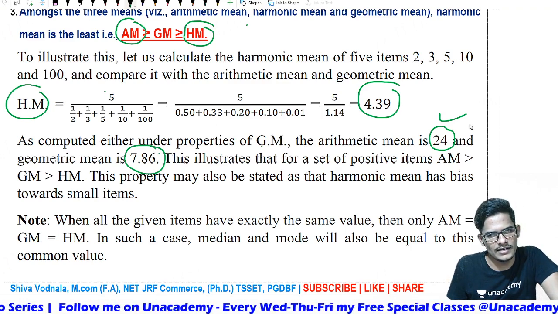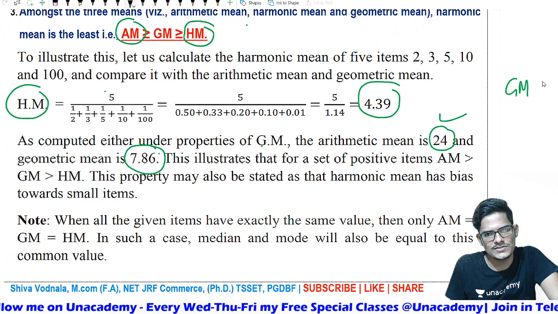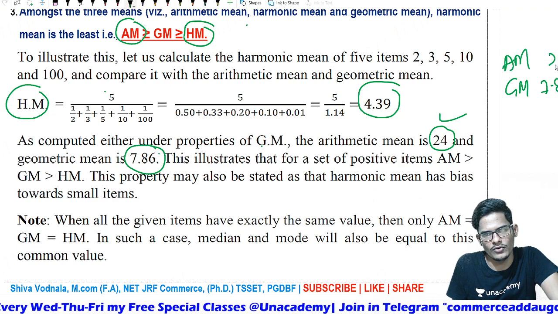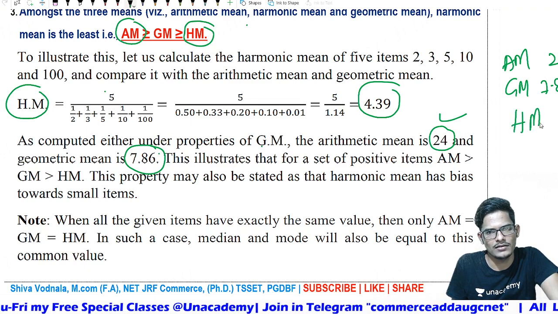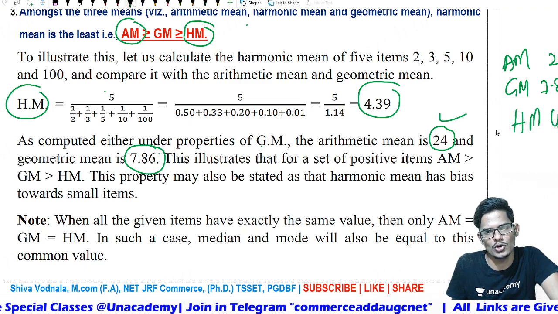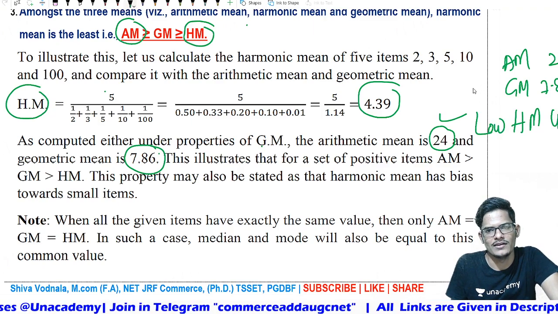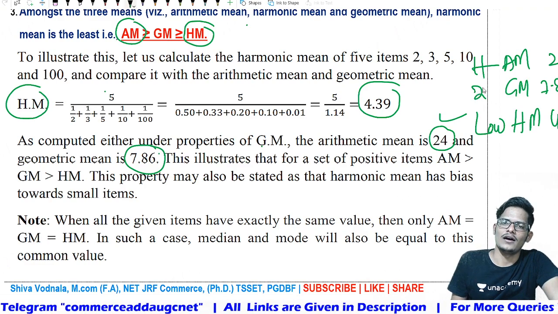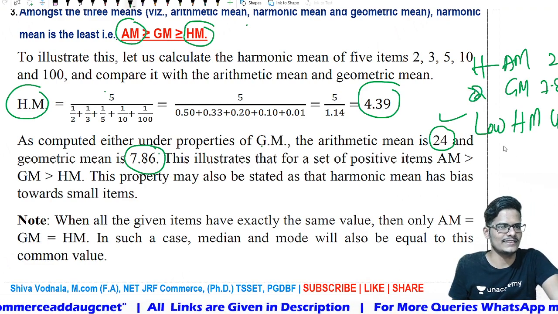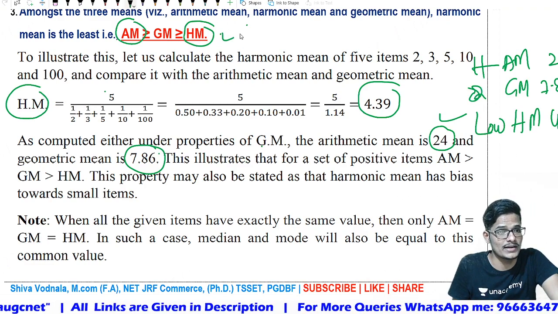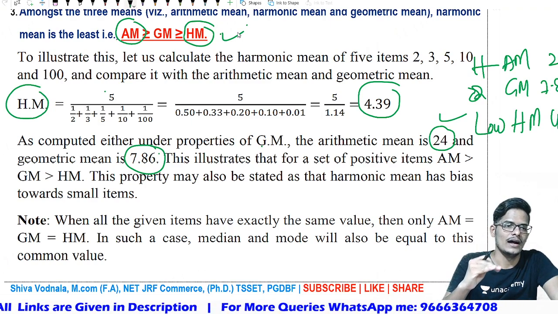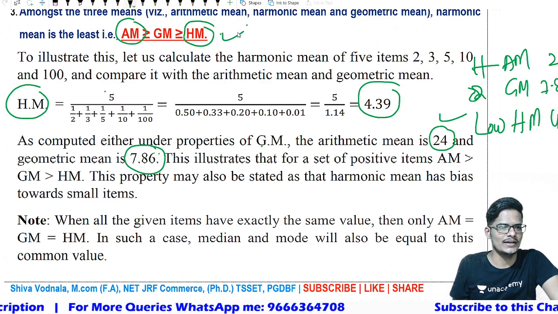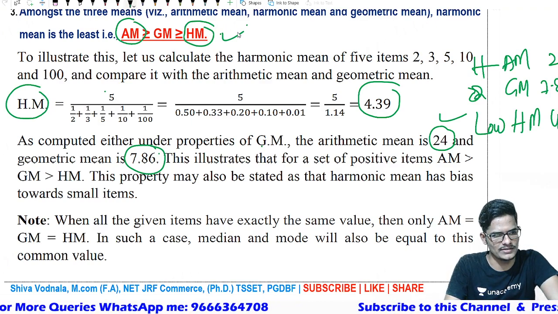Now out of this, the geometric mean is 7.86 and the arithmetic mean is 24. The harmonic mean is 4.39. Which one is lower? The lower one is the harmonic mean. The second lowest is the geometric mean. The highest is the arithmetic mean. That is how we made an illustration. We made a property: arithmetic mean is always higher, then the geometric mean, then the harmonic mean. But the harmonic mean is the least one out of the three means.